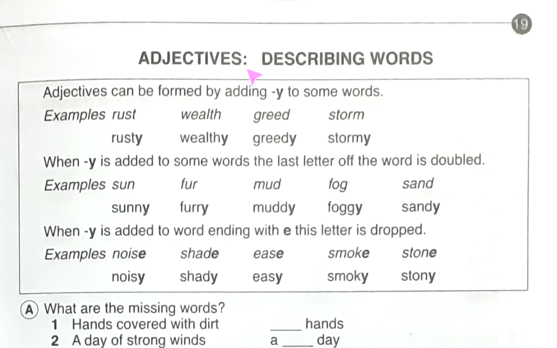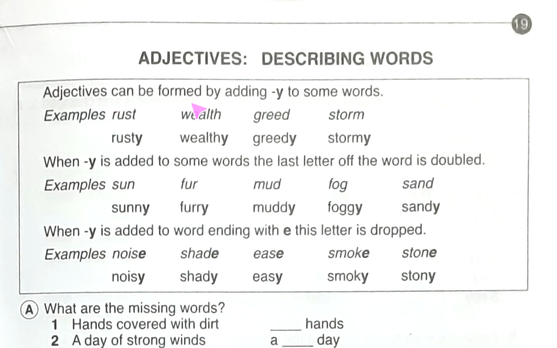Hello, now I am going to discuss Junior English Book 2, page number 19, and today's topic is adjectives, describing words. What are adjectives? I think you know. An adjective is actually a describing word. It means an adjective is a word which describes a noun or a pronoun. So here we are actually reading the formation of adjectives.